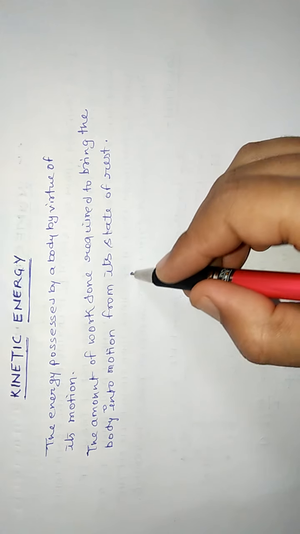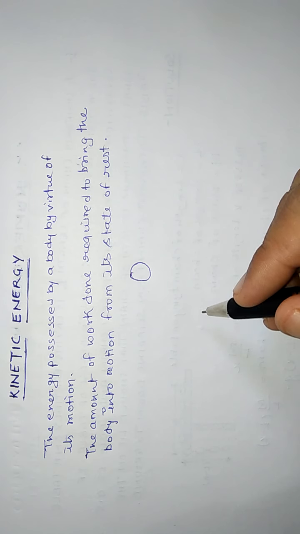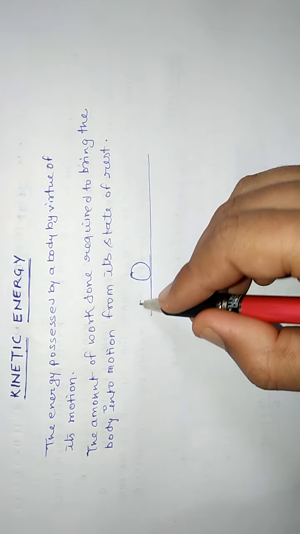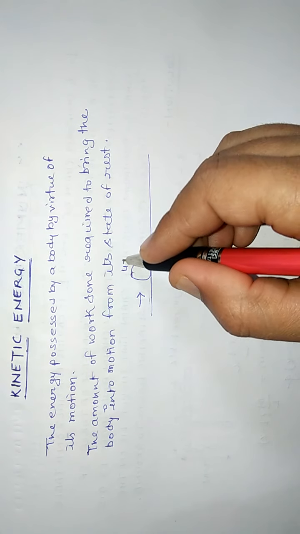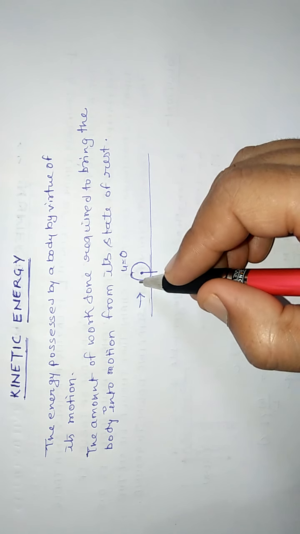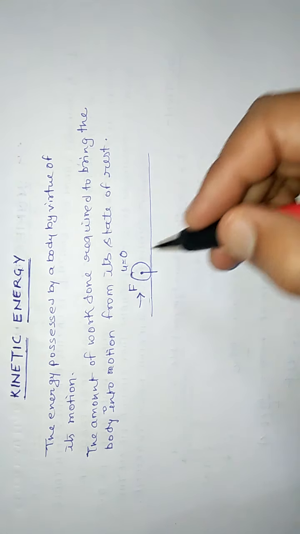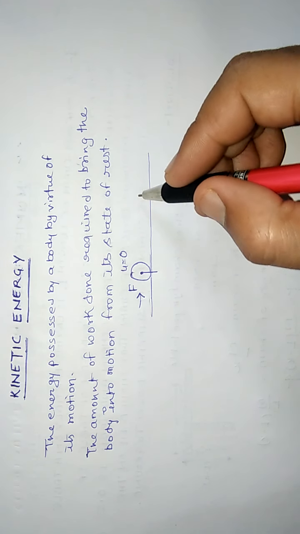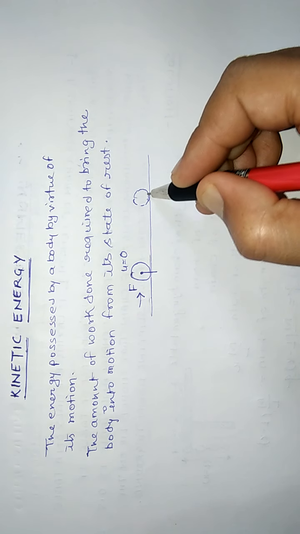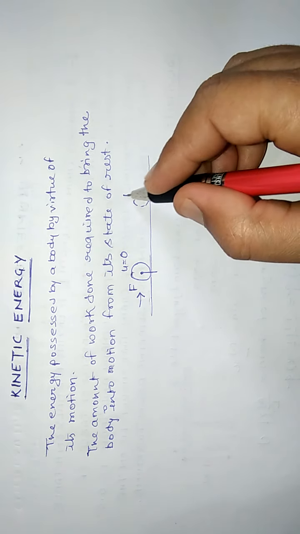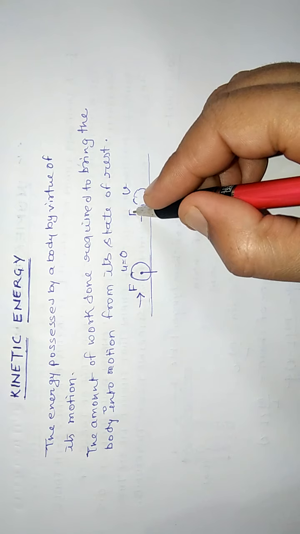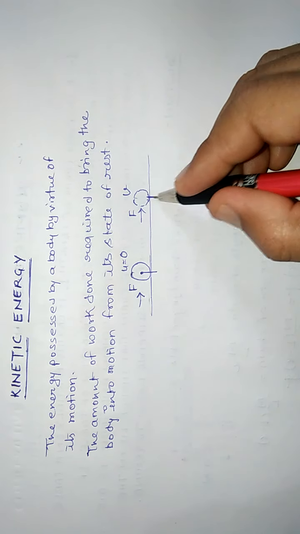Let we have a body which was initially at rest, and we have applied a force F. Initially the velocity of the object is 0. After applying the force F, now the object starts moving, and after a certain time it acquires a velocity v after a displacement s.